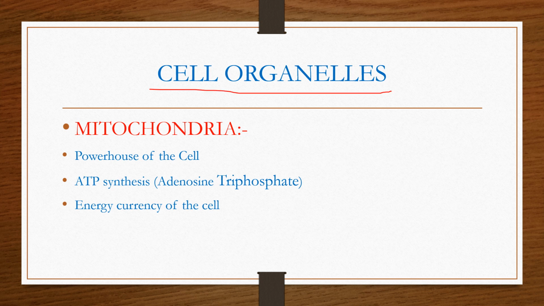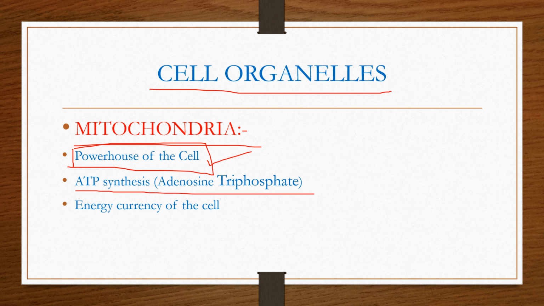First cell organelle is the mitochondria. Mitochondria is known as the powerhouse of the cell. This is very important. Which cell organelle is known as the powerhouse of the cell? Answer is mitochondria. Adenosine triphosphate synthesis takes place in mitochondria. That is ATP synthesis. Full form of ATP is adenosine triphosphate. ATP is known as the energy currency of the cell.